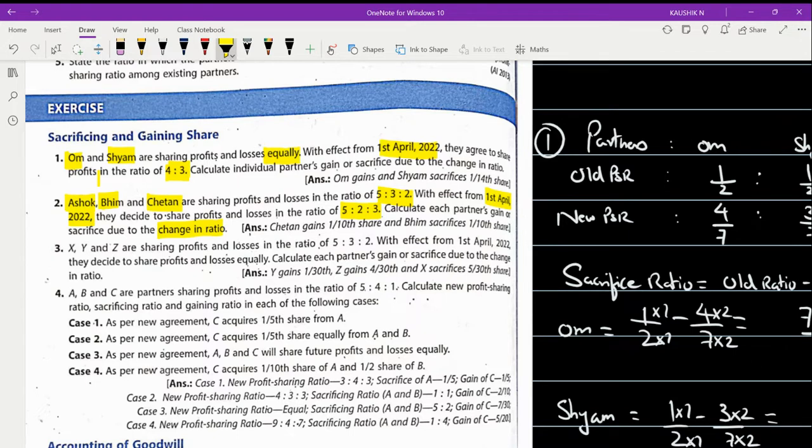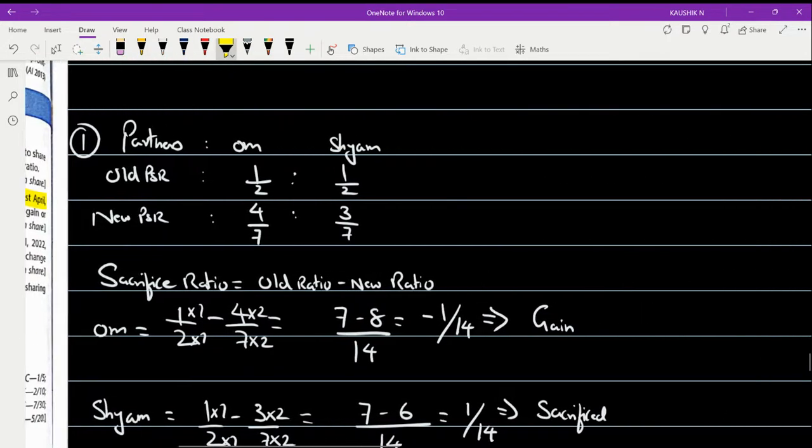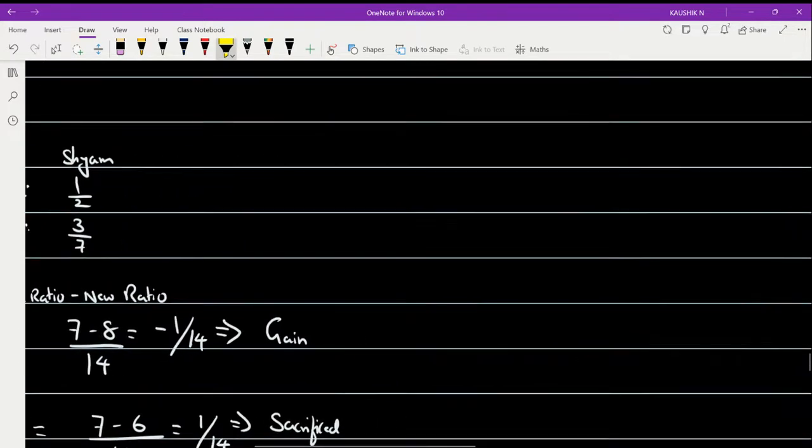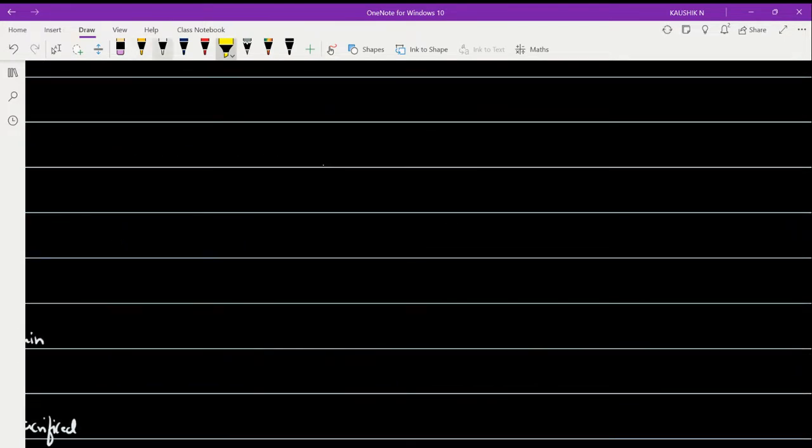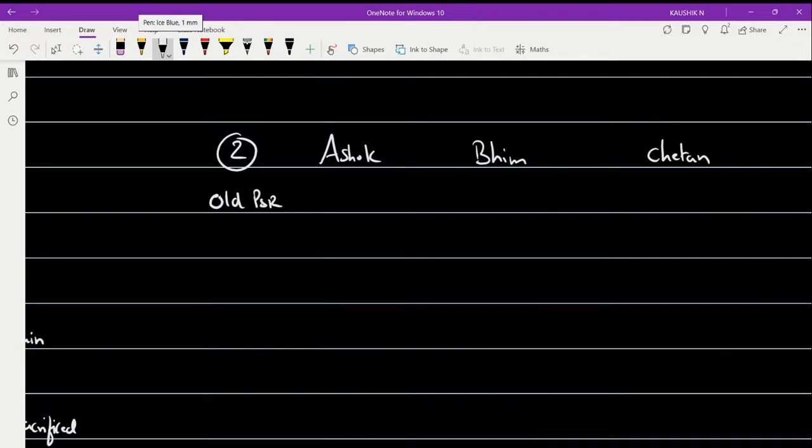So same pattern. What is the difference? In the earlier problem we had two partners. Now we are going to work out for three partners. Right? So let us start our workings here. So problem number 2. Who are the partners in this case? We have got three partners. They are Ashok, Bim, and Chetan. And what is their old PSR? Their old PSR given in the question is 5, 3, and 2. Right? So 5 is to 3 is to 2.